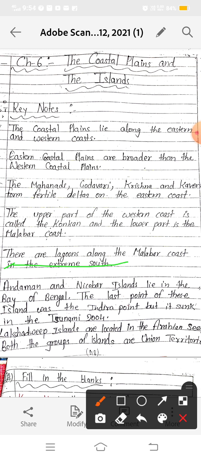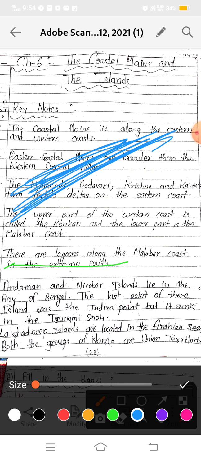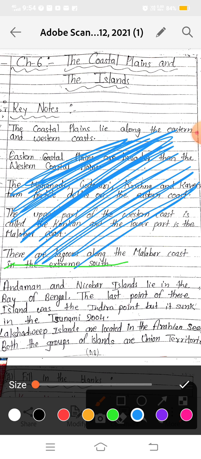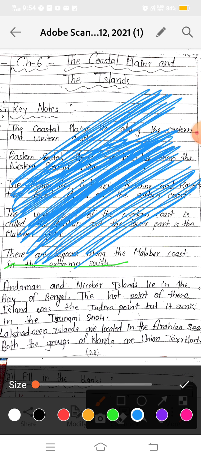As I explained with the help of a diagram during the lecture videos, suppose this is our ocean or sea. Now, lagoons are parts of the sea water cut off by rocks or sand.